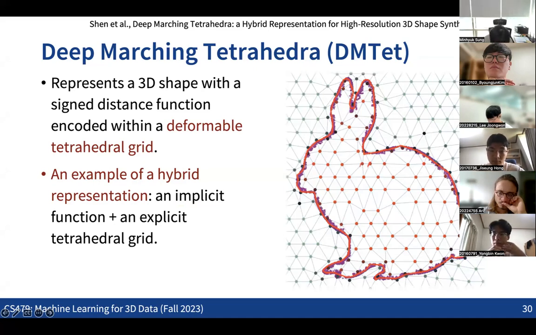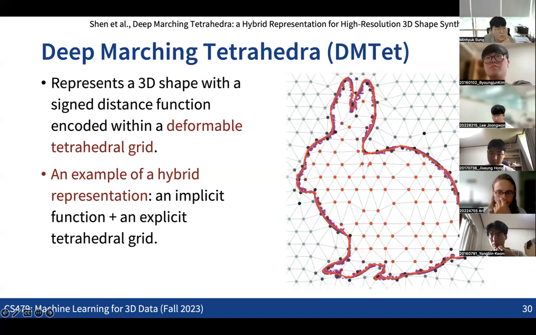This was an example of a hybrid representation, combining an implicit representation and an explicit tetrahedral grid representation to get accurate 3D outputs in reconstruction tasks. So this was an example of utilizing the marching tetrahedra idea in neural net prediction. We can get into this idea later.